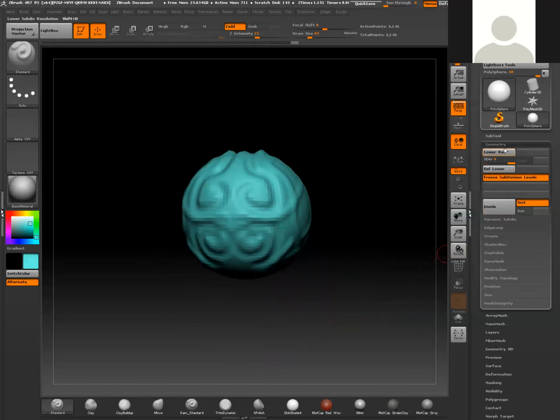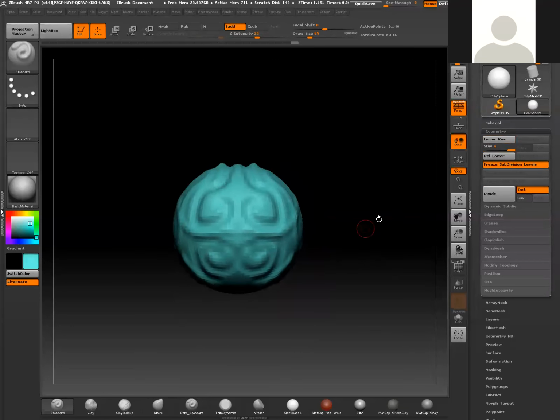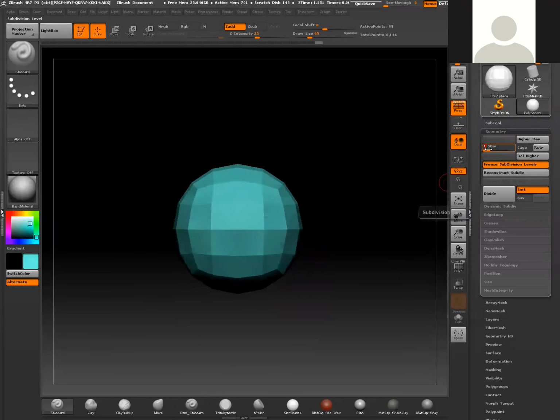So that's a real brief introduction on the geometry menu and how we're going to basically subdivide our geometry. Now, right now we have 4 subdivision levels on the geometry. One thing to note about this is while those divisions are active on our geometry, at any time, I can basically scrub down to the most basic level. So at this point, going from 4 all the way down to 1, you can see that I'm back to that very basic sphere that we had in the beginning.